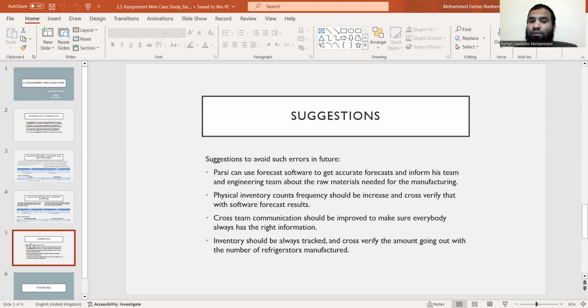Physical inventory count frequency should be increased and cross-verified with the software forecast results. Cross-team communication should be improved to make sure everybody always has the right information. This is very critical while the company is running. There should be cross-team communication among all the teams to achieve good results. Inventory should always be tracked and cross-verified against the amount going out and the number of refrigerators manufactured. Inventory should also be set up with software where it can be tracked and verified how much is going out and how much is coming into the account.